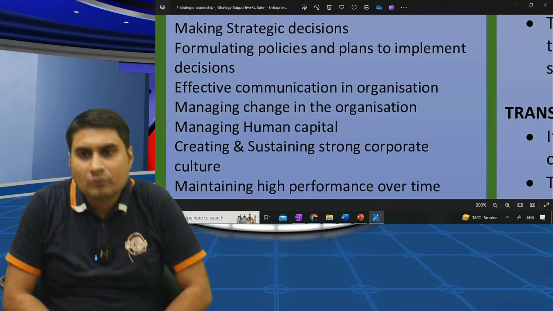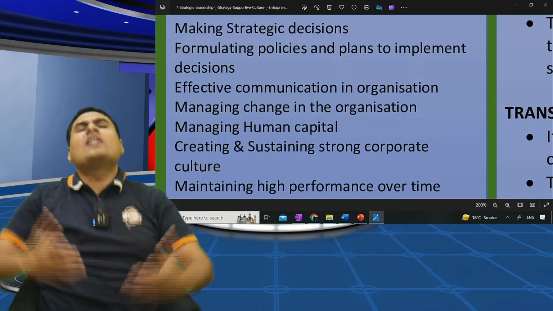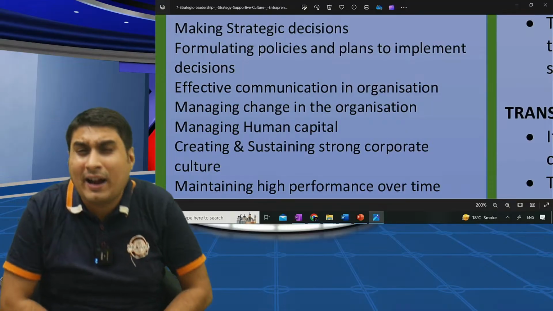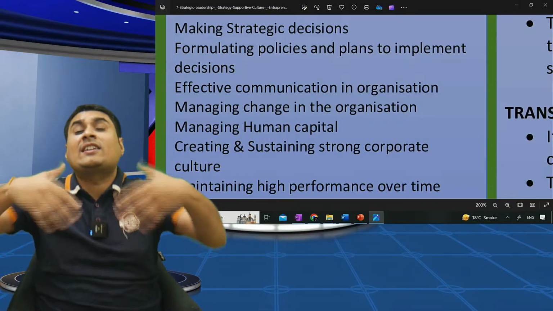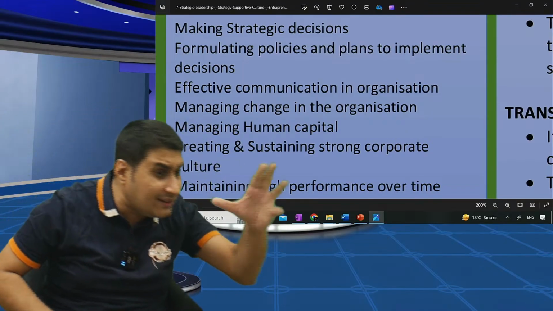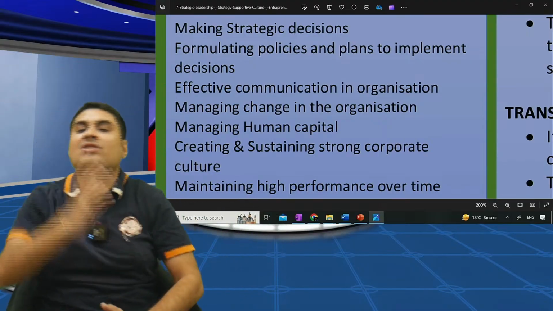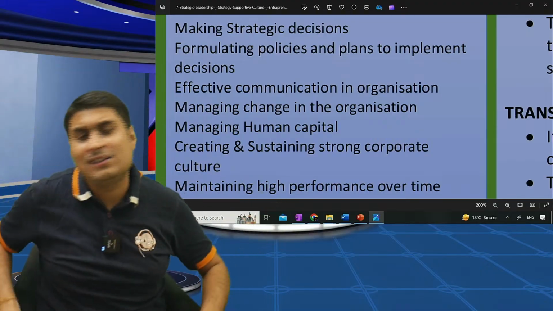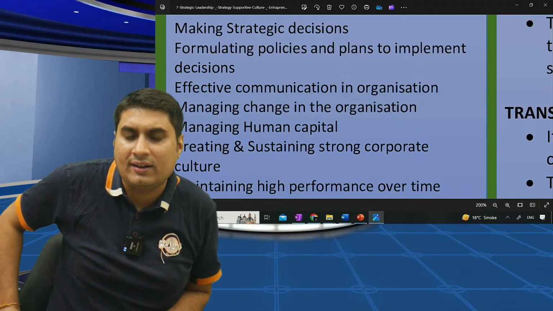Done. One, two, three, start. Tell me what are the responsibilities of a good leader. Making strategic decision, formulating policy and plan to implement the decision, effective communication in the organization, managing change, managing human capital, creating and sustaining strong corporate culture, maintaining high performance over time.